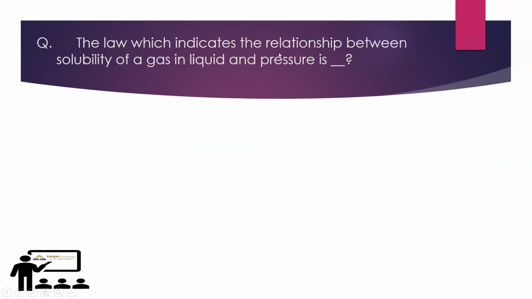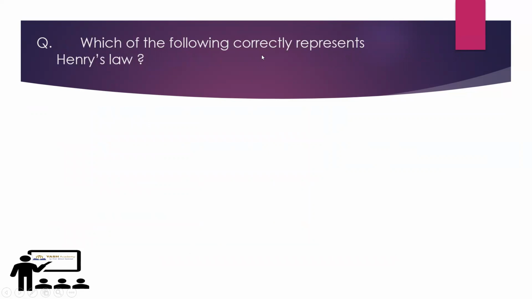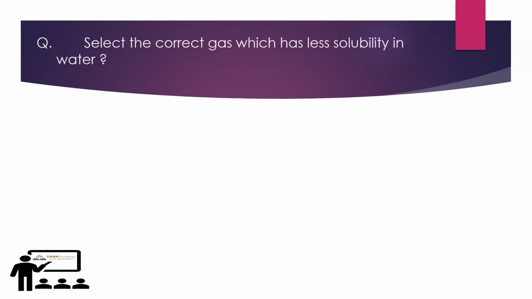The law which indicates the relationship between solubility of a gas in a liquid and pressure is Dalton's law, Raoult's law, Henry's law, or Colerash's law. The correct answer is C, Henry's law. Which of the following correctly represents Henry's law? These are the options. So the correct answer option of this question is A, S is equal to KH, that is Henry's law constant, into P.